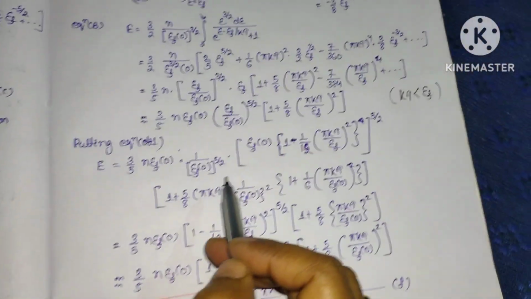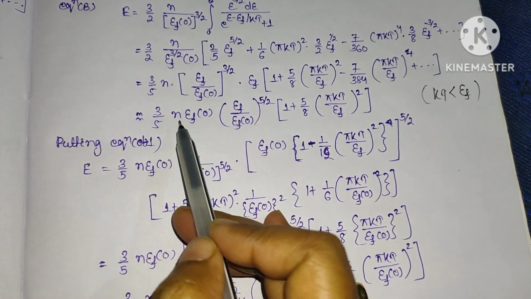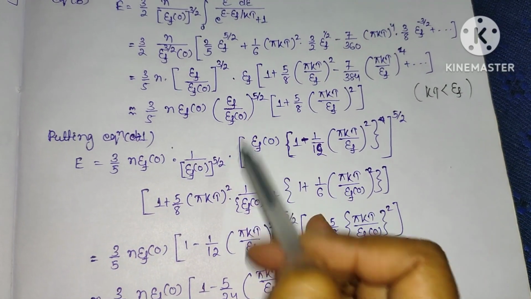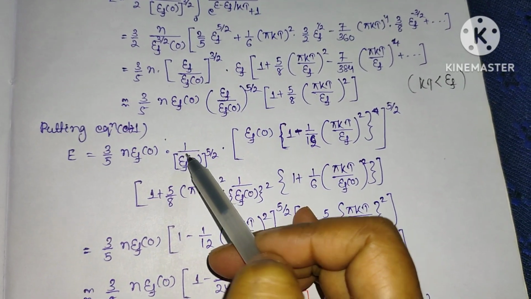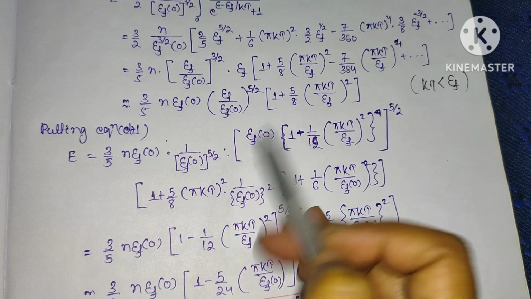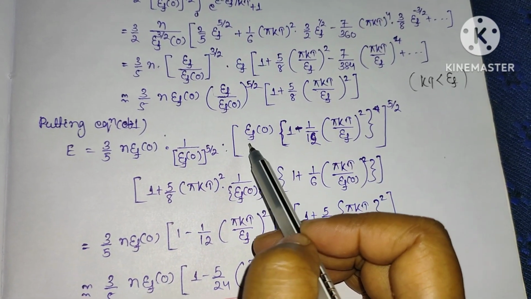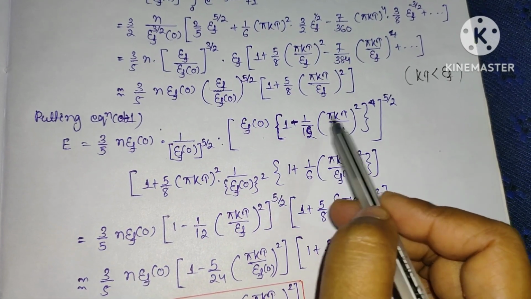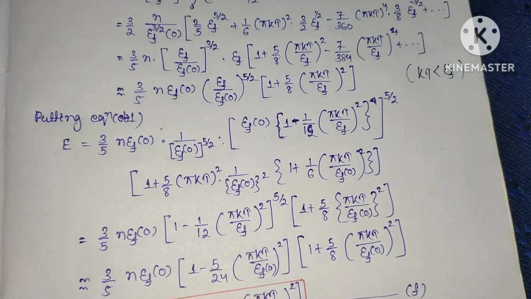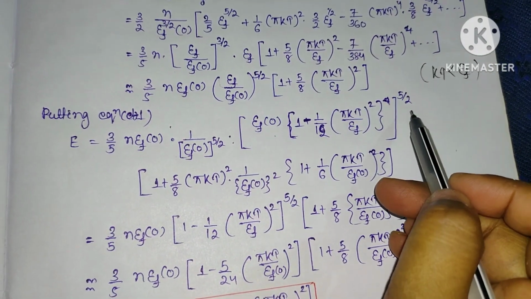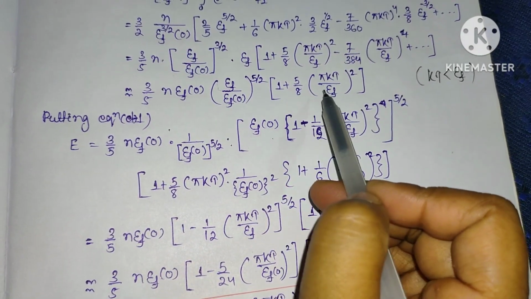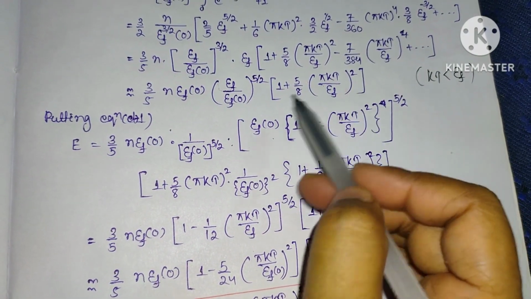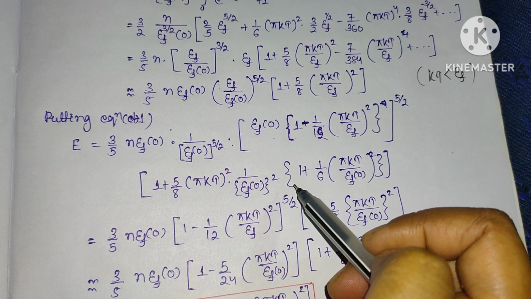In this part we have substituted 3/5 N E_F(0) into this E_F^(5/2), that is 1 by E_F(0)^(5/2) into this E_F term, from this equation: E_F(0) times 1 minus 1/12 π kT divided by E_F, whole squared, whole power 5/2. Again this is 1 plus 5/2 multiplied here, 1 by E_F naught whole squared, into this term.